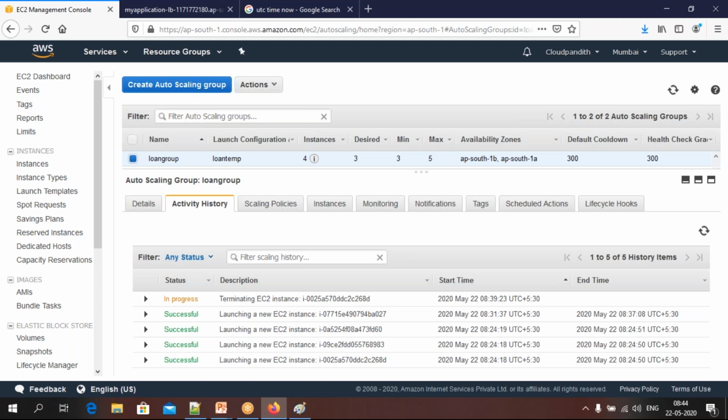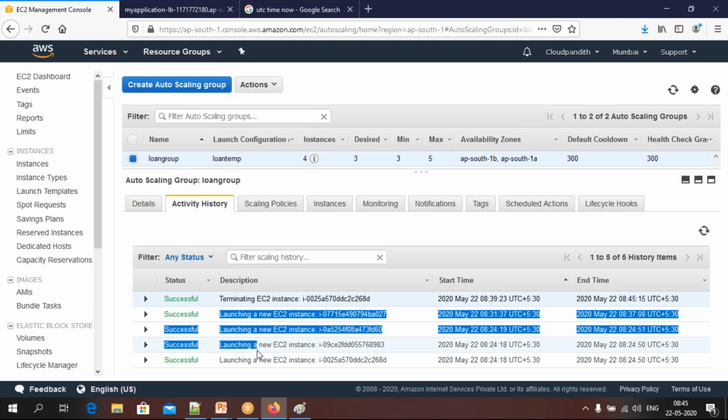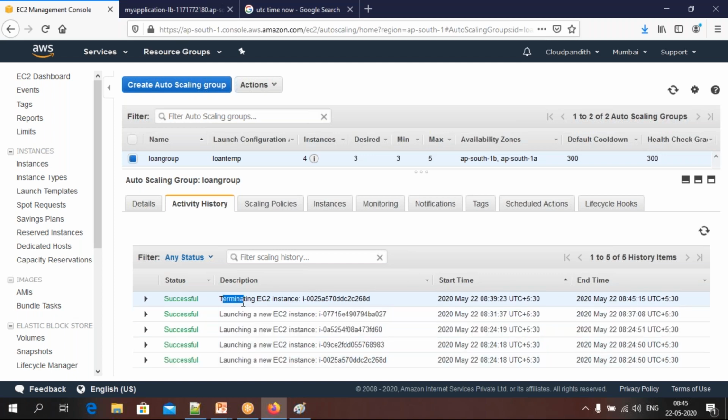Now one more point that you need to notice, friends: when it is terminating instances, it is going to terminate the instance which was launched at the beginning. The recently launched instances it is not going to terminate. The instances which it launched previously, those it is going to terminate. See, it is terminated. So 4 instances launched and 1 is terminated.